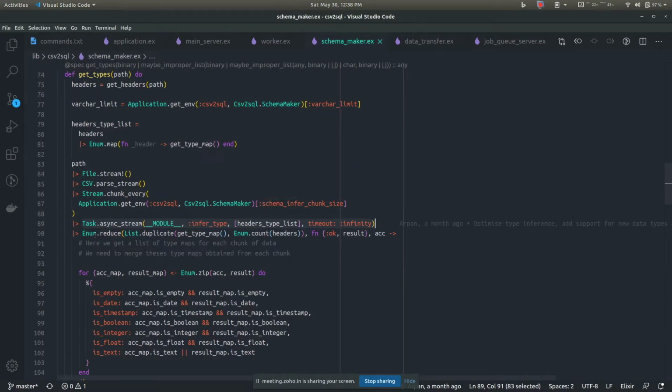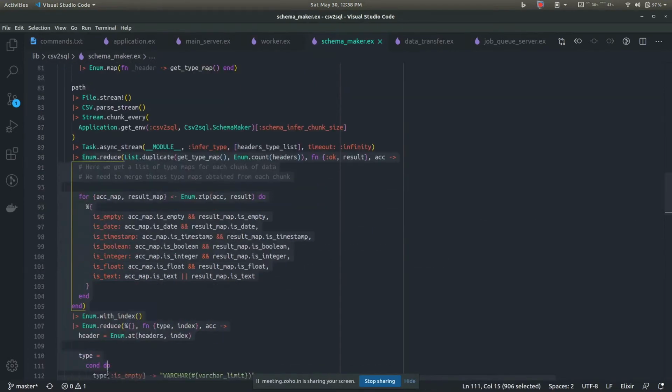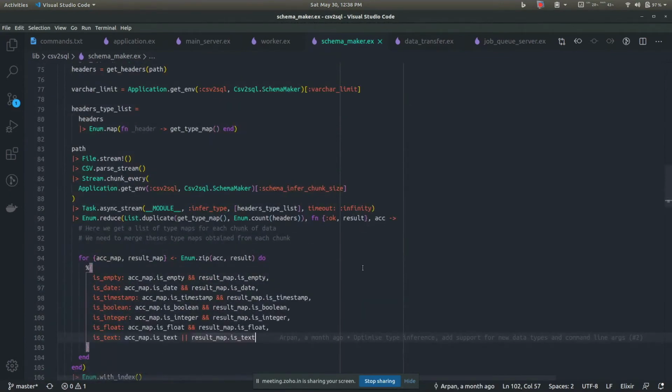After all of these processes have finished determining the types of their respective chunks, this Enum.reduce reduces all of their outputs. For example, say we had 10 processes, and the first process said that the first row of my chunk was of type int, the second row was of type varchar, and so on. The second process might say something else. Like this, each of the processes comes up with the types it analyzed, and here we reduce all of their outputs, and we give an output of what will be the type of the entire file, what will be the schema of types for the entire file.